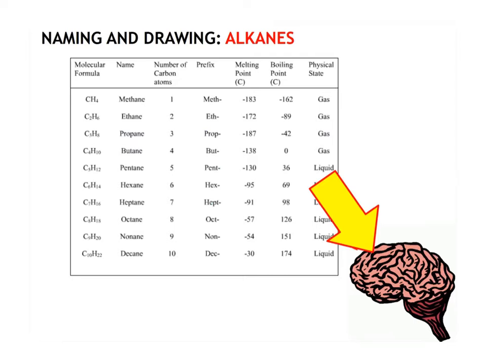So we do need to remember these. When we think about boiling points and physical properties, if you think back to Chem 20, things that are only carbon and hydrogen are going to be nonpolar. So there is only London dispersion force, and London dispersion force increases as the size of the molecule increases. So something like decane is a liquid, whereas methane, natural gas, is a gas. And that has to do with the amount of intermolecular forces. So the alkanes are where we're going to start.